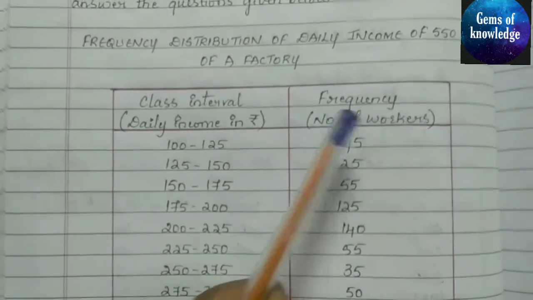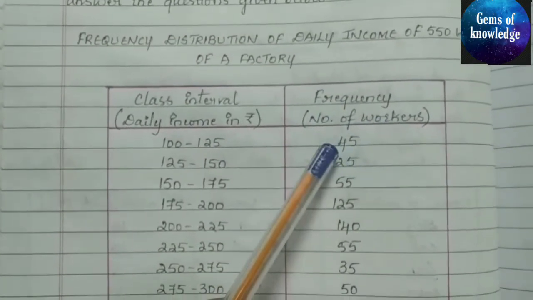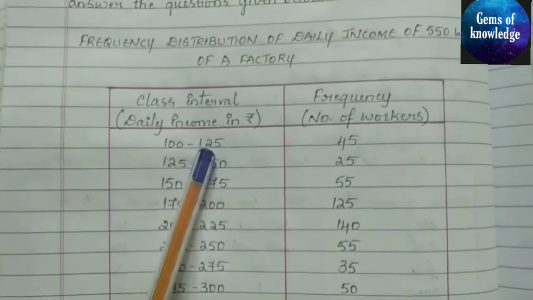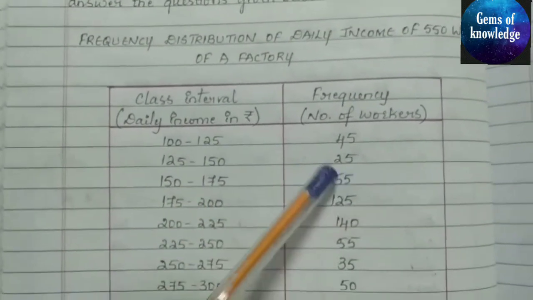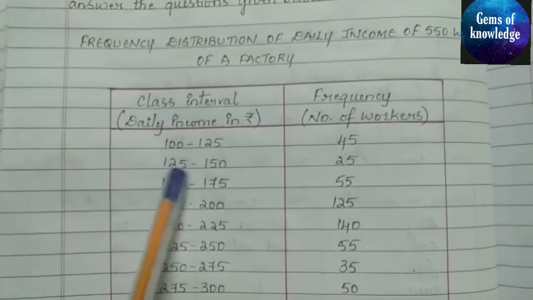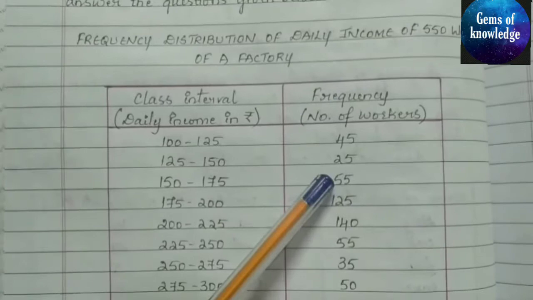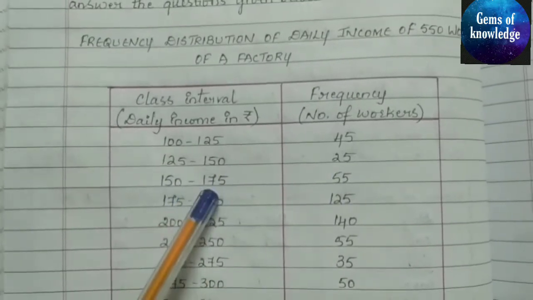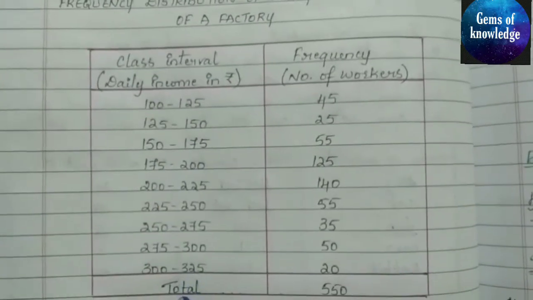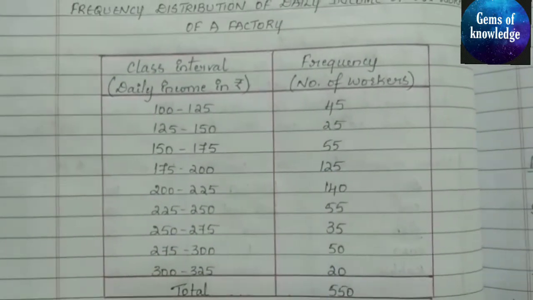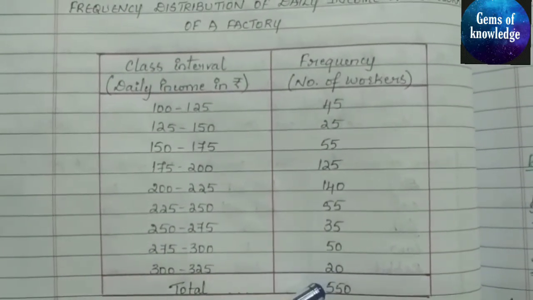This is the number of workers. 45 workers are taking 100 to 125 rupees daily. Similarly, 25 workers are taking 125 to 150 rupees daily, and so on. You can see 55 workers are taking 150 to 175 rupees, and so on. This is the total: 550 workers.